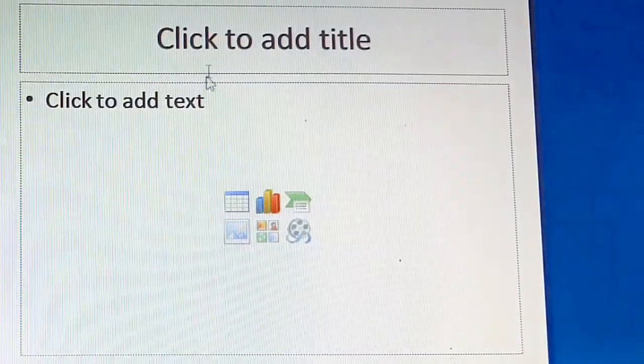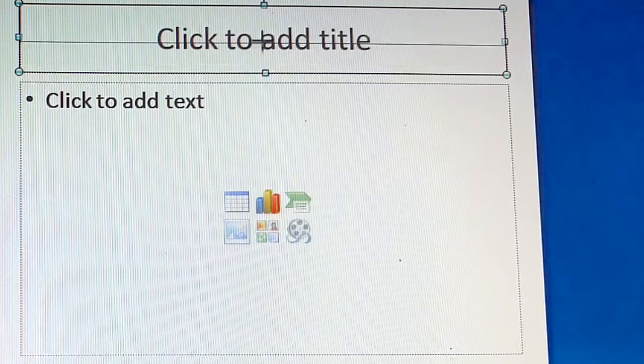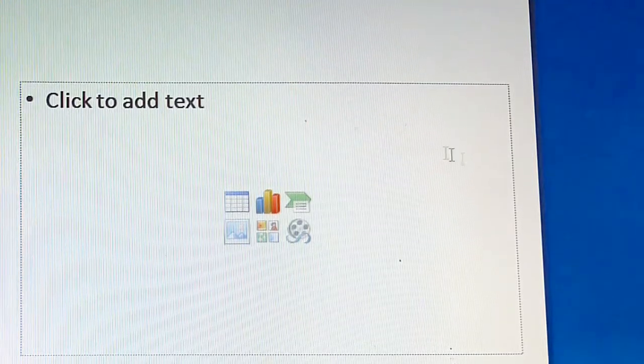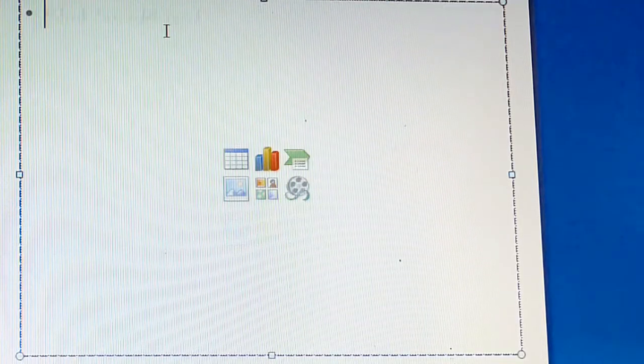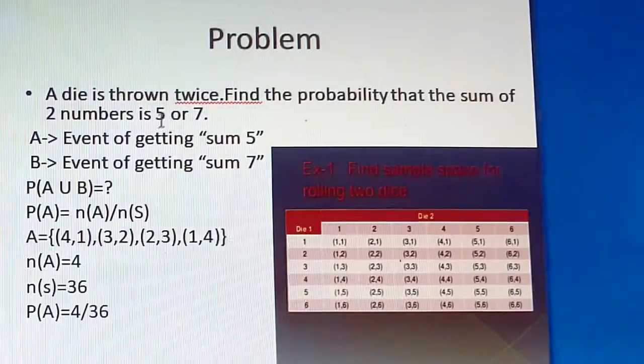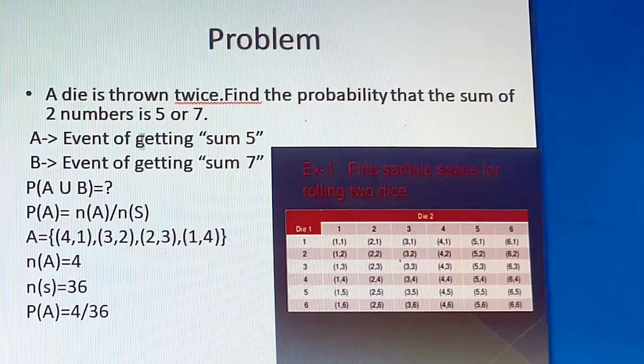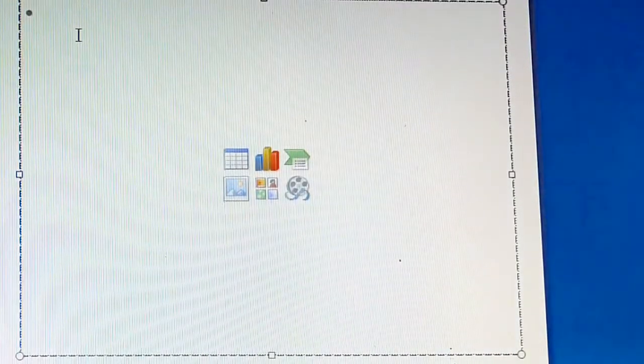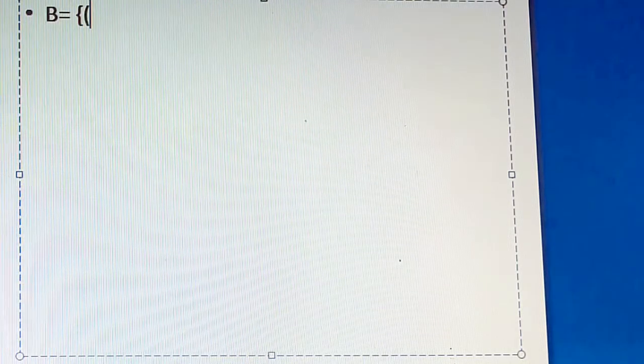Okay, good. Next, we will find the probability of the next event. What is the next probability? We have to find the probability of getting sum 7. Getting sum 5 is your event A and getting sum 7 is event B. So now we'll write the sample space for event B. For event B, you have to get sum 7.